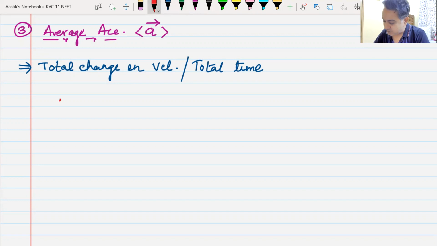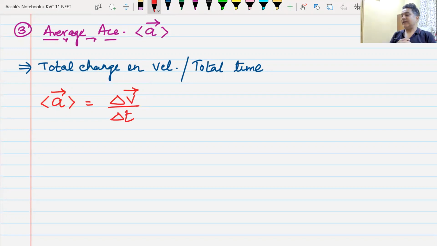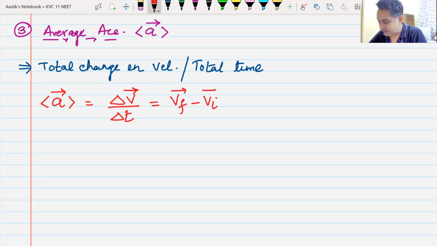Now I can write the formula for average acceleration. Average acceleration is delta V over t. Delta means change, V means velocity. Total change in velocity divided by total time. Whenever I say change, it is final minus initial. So I can write it as Vf, final velocity, minus Vi, initial velocity, divided by time.